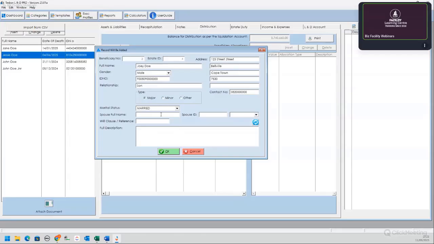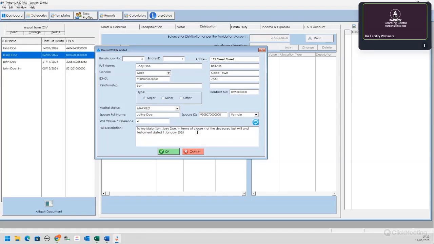Let's do that. Joey is married to Jolene Doe. And her ID is also 930807. And here you specify the gender, female. And what clause in the will? Let's say clause 4.